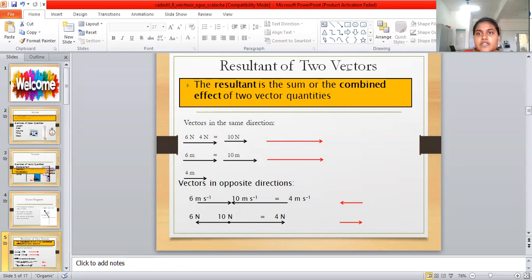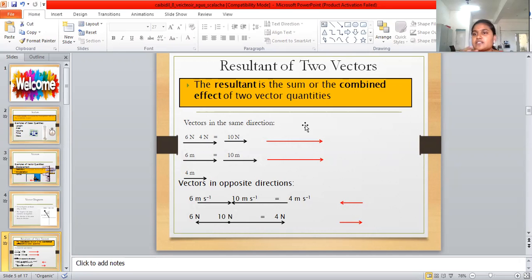This is equal to two vectors: 6 newtons and 4 newtons is equal to what? So what is the meaning of the resultant of two vectors? The total of combining two vector quantities is called the resultant of the vectors.